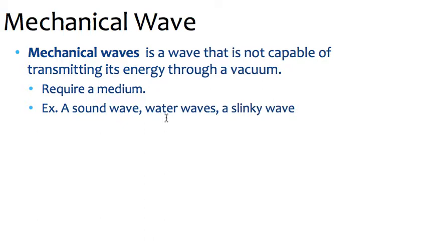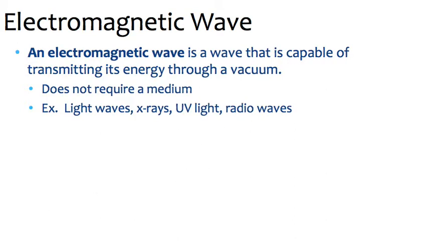For water waves, your medium is the water. For a wave through a slinky or a piece of rope, those items are the medium. Okay. Then the other type of wave is electromagnetic waves, and those can travel through a vacuum. So for instance, they can travel through outer space, and they do not require a medium. Examples of these would be light waves, X-rays, UV light, radio waves, and there's a handful of other waves that we'll learn about a little later in this unit.